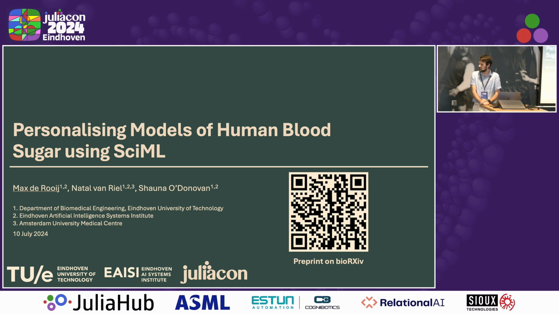Hello. With regards to type 1 diabetes, do you see any application in terms of predicting blood glucose levels to then apply insulin? Yeah, good question.